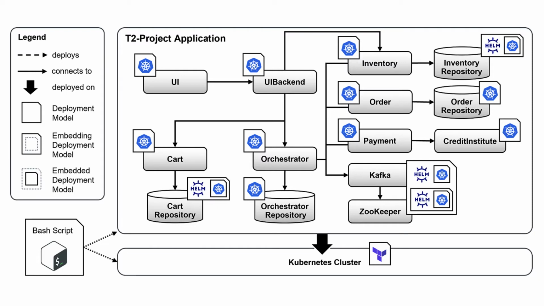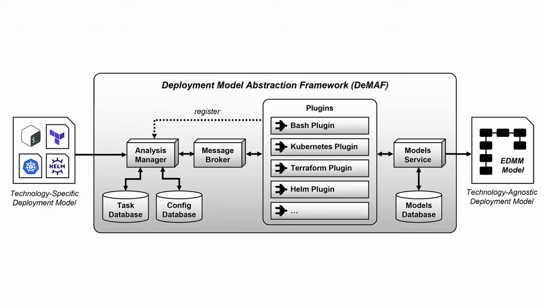If somebody wants to understand this deployment model based on the provided models, they would have to understand all the used deployment technologies, the technical details, the modeling languages, and also the overall orchestration. As a result, a clear picture and overview of the entire application with all the services, databases, and the dependencies in between are very hard to get from this technology-specific deployment model. And therefore, we present here this Deployment Model Abstraction Framework.